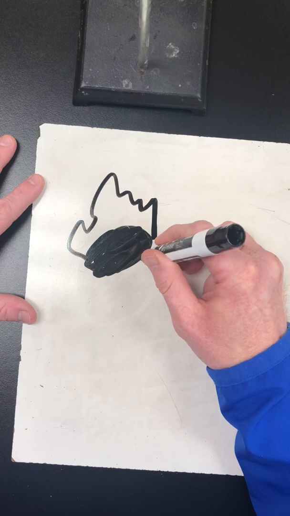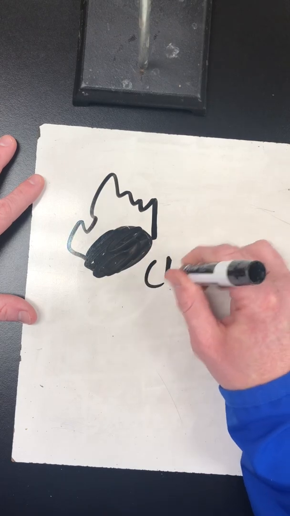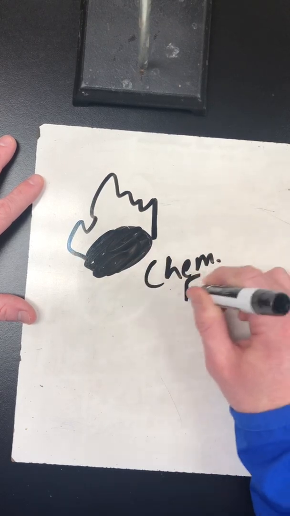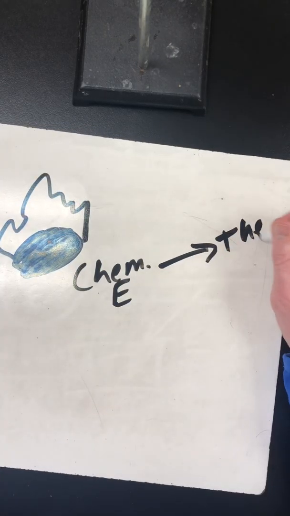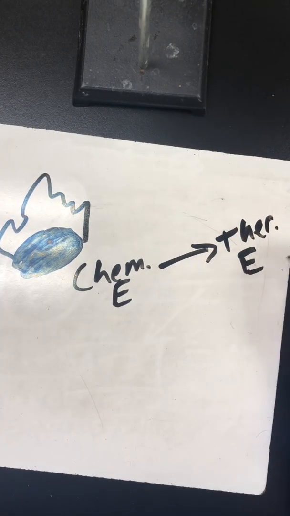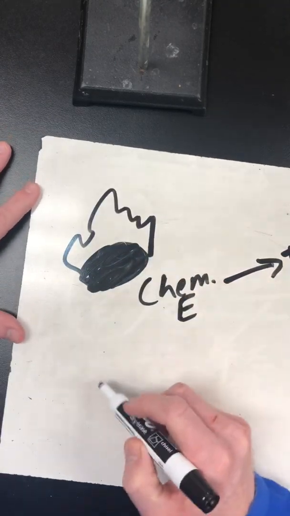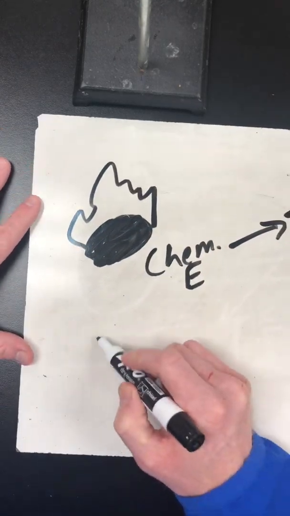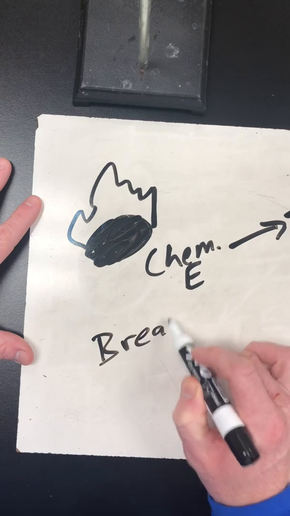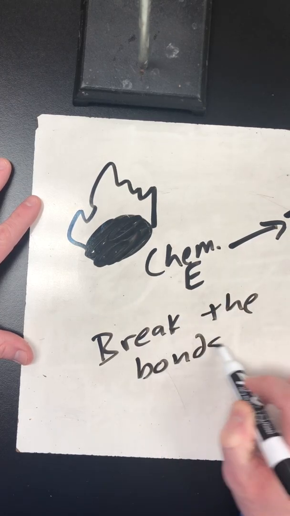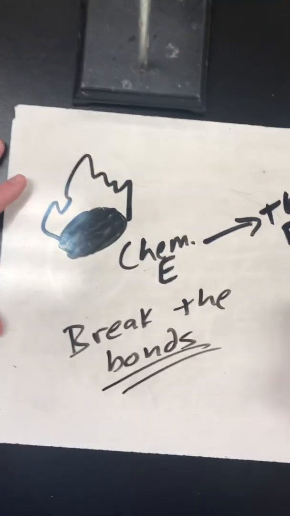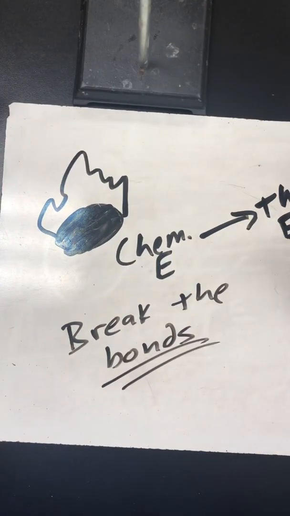I've turned the chemical energy in the coal and converted it into thermal energy as it's releasing heat because I broke the bonds. So in order to release the chemical energy, you have to break the bonds of that molecule. Okay? So that is just a little video on energy and the different types and the different organisms and how they produce it.